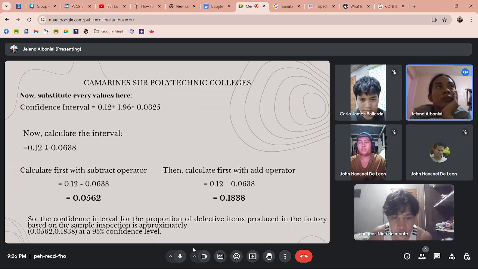Then you need to calculate again with the add operator. 0.12 plus 0.0638 is equal to 0.1838 or 18.38%. So the confidence interval for the proportion of defective items produced in the factory based on the sample inspection is approximately 5.62% to 18.38% at a 95% confidence level.